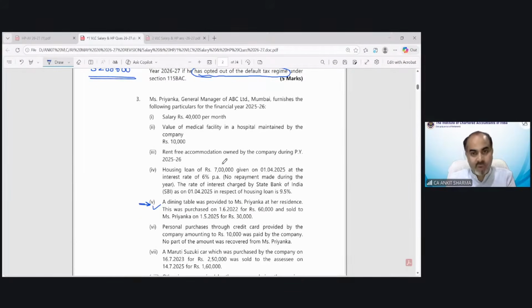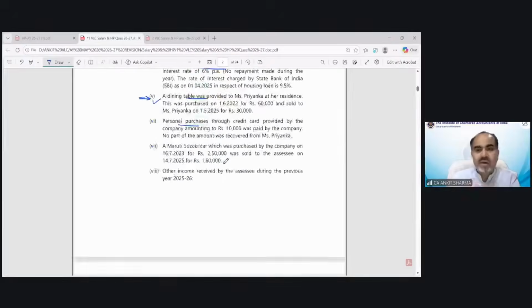Like question number 3. Priyanka, General Manager of ABC Limited, Mumbai, furnished the following particulars for the financial year 25-26. Salary 40,000, medical facility, rent-free accommodation, housing loan value has been given, dining table was provided, personal purchase through credit card. Okay, these are all things.